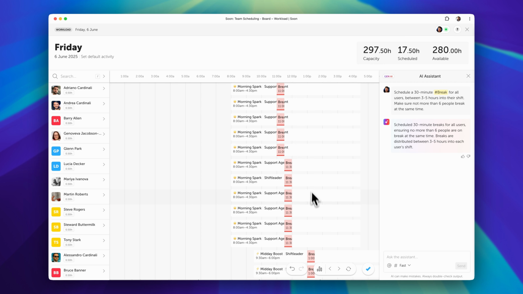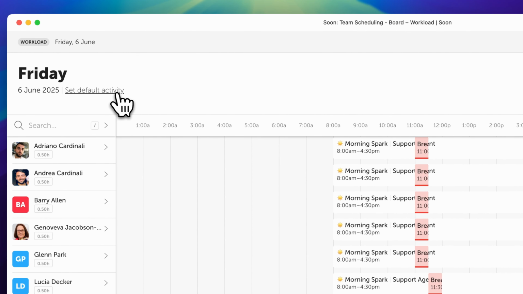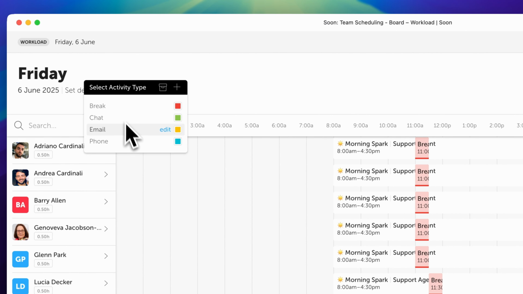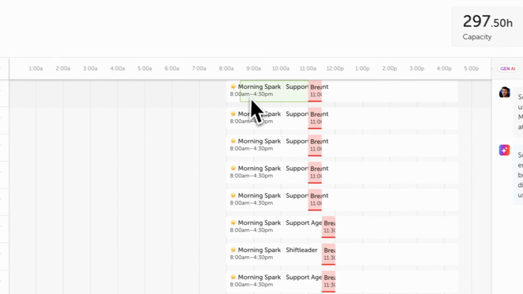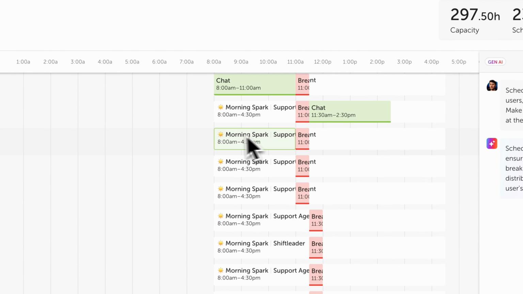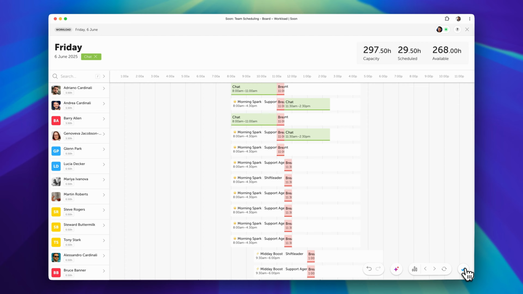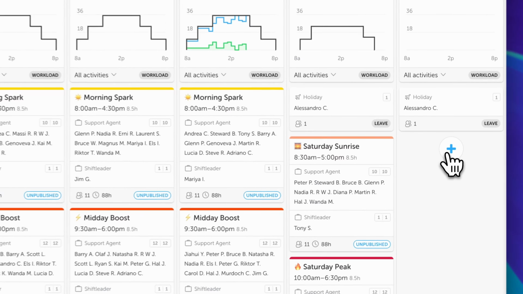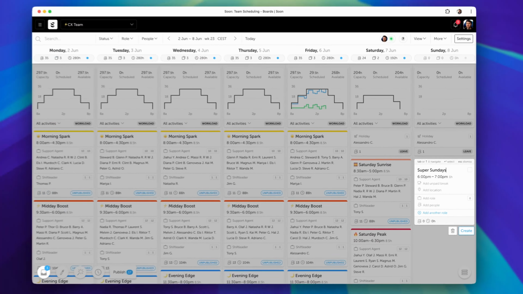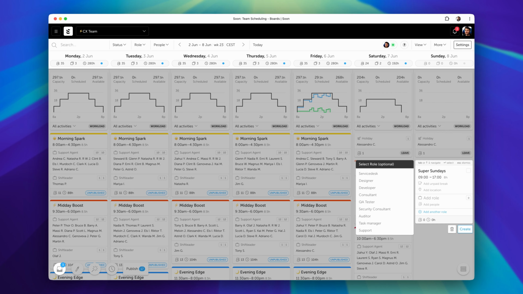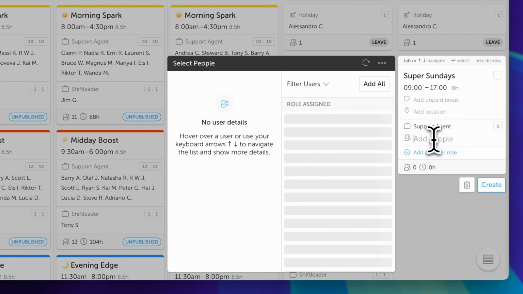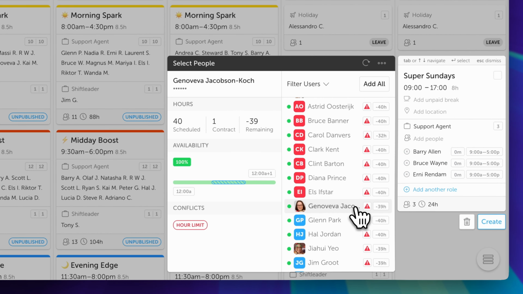Or of course, if you don't like the AI assistant to do all these things for you, you can also take a more manual approach and just start scheduling what people should be doing. The same goes for the rest of Soon. If you don't like to use the AI or the solver for certain things, you can always modify or schedule things manually. That is completely up to you.